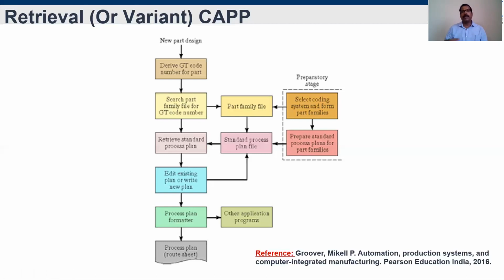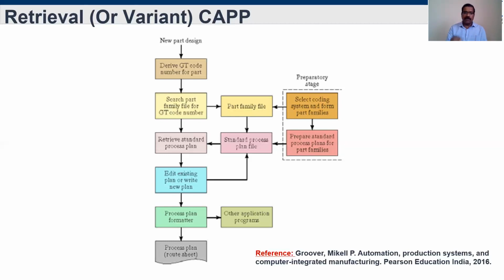The part family database will identify similarities, like whether the component is classified diameter-wise, or length and diameter-wise, or cylindrical component, or some other hexagonal component, or manufacturing-wise, whether it is manufactured using a lathe machine or milling machine, or going for EDM machines and so on. Based on that, it will be coded, right? So with that, the comparison will be there.